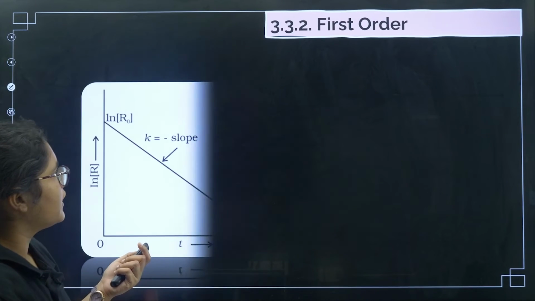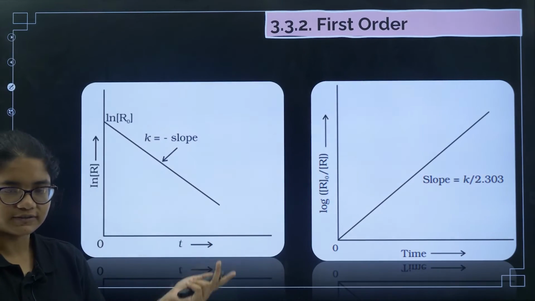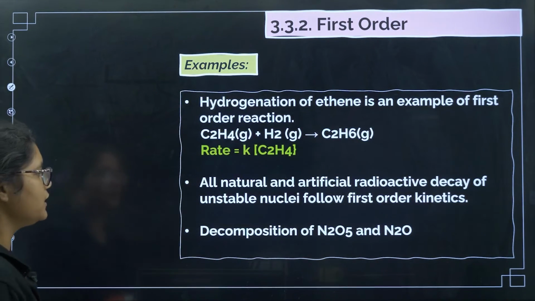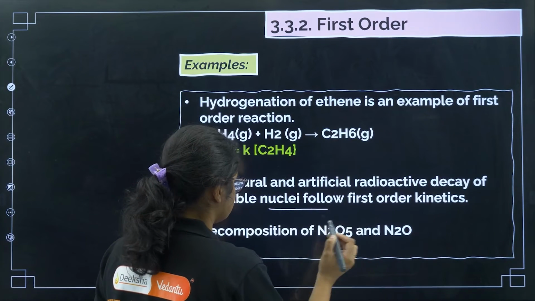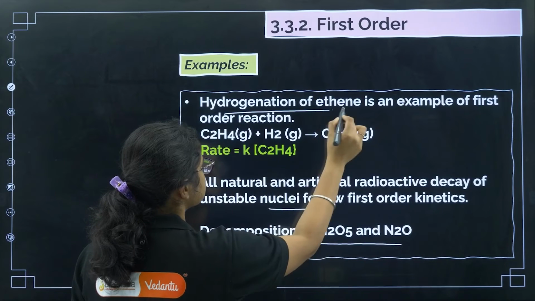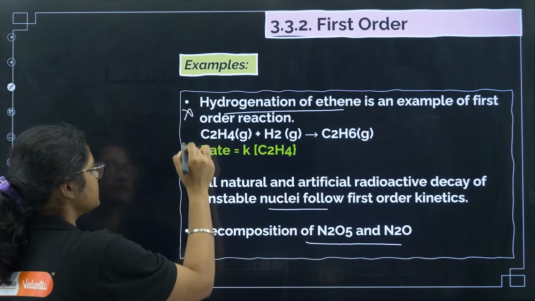Now coming to examples. Graph of first order: these are the graphs you can draw for first order. And next, examples of first order, which is very, very important. All radioactive decays are first order. Decomposition of N2O5 and N2O is first order. Hydrogenation of ethene is also first order. So these examples you must remember.